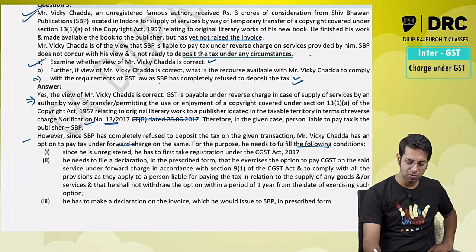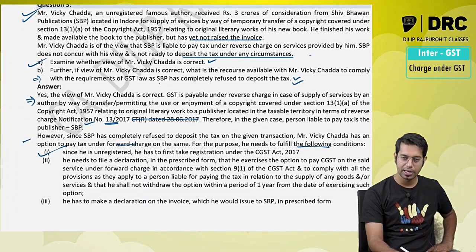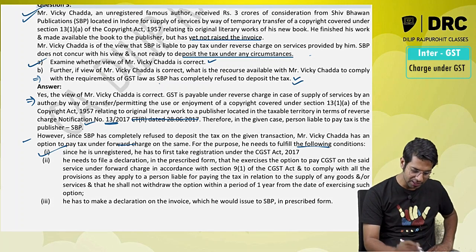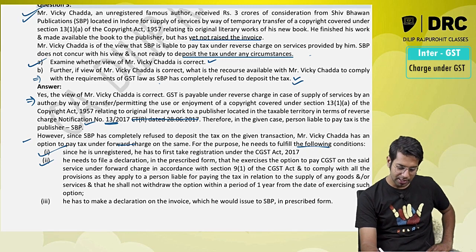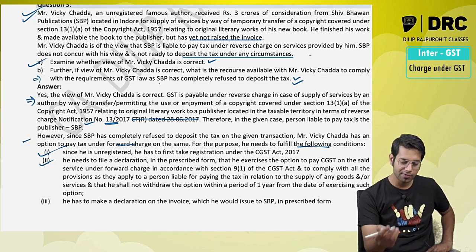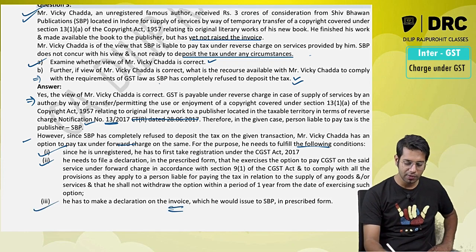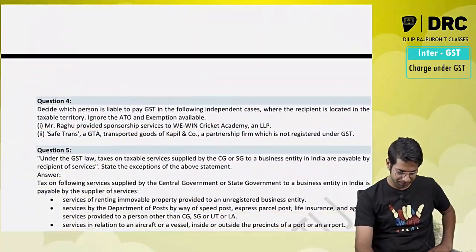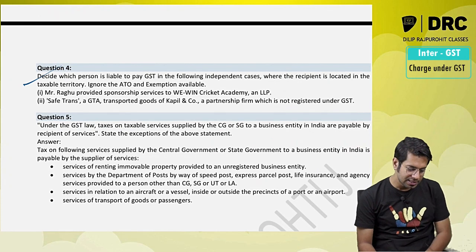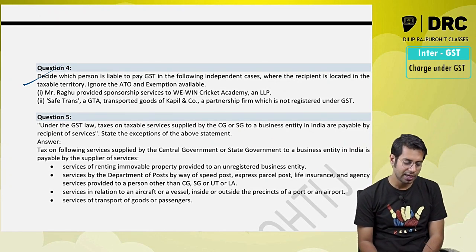For this purpose, he will have to do the following. He will have to take a registration. Since he is unregistered, he will have to take a registration first. Then he needs to declare that he exercised the option to pay the taxes under forward charge, and he will have to tell that I will pay the tax under forward charge, and accordingly he should give that invoice to him. Next question, decide which person is liable to pay the tax in independent cases.